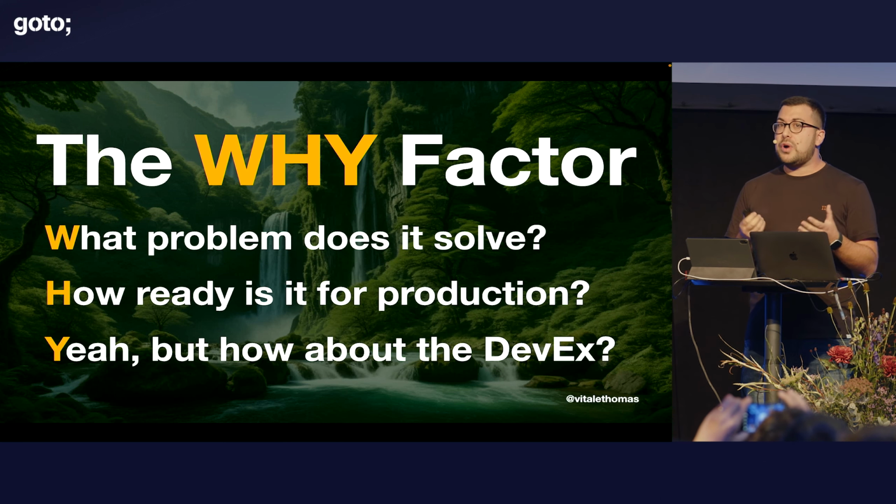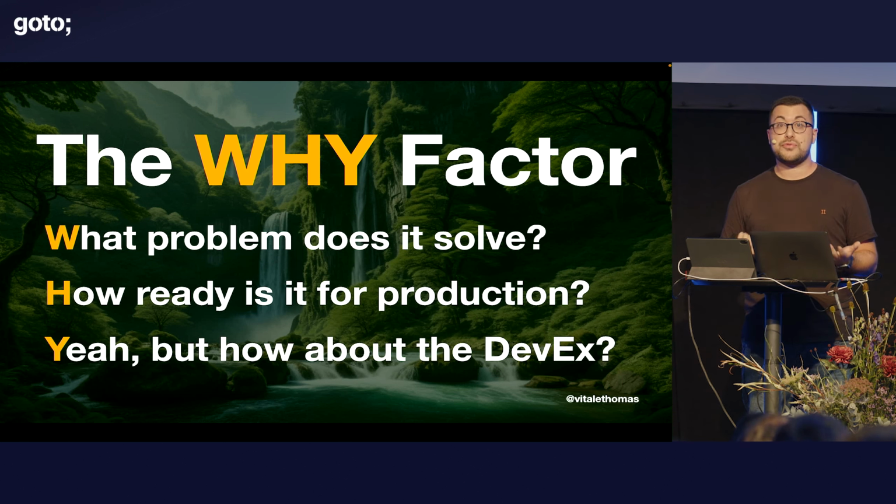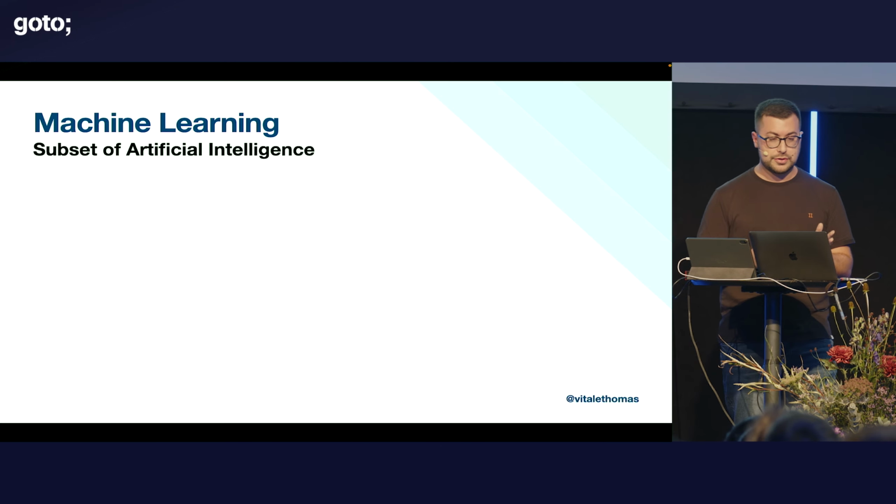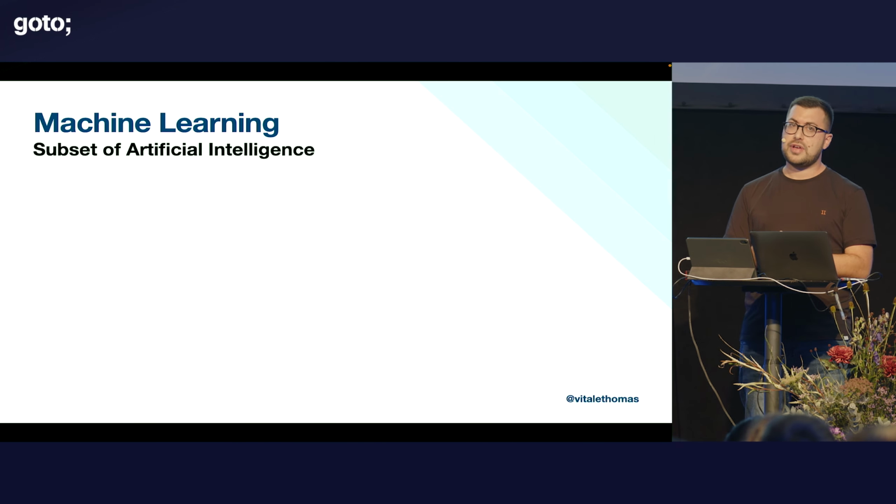So we're going to apply this Y factor to generative AI. That's the kind of process I considered while investigating this technology and whether it was relevant for me, for my application. So I want to clarify some terminology first. When we talk about generative AI, we are in the field of machine learning, which is a subset of artificial intelligence. And we talk about how we get machines that can perform tasks without being explicitly trained to do so.